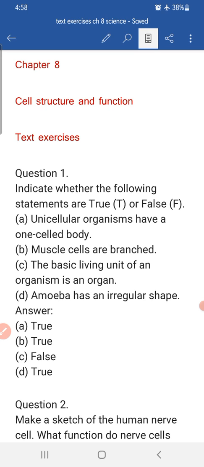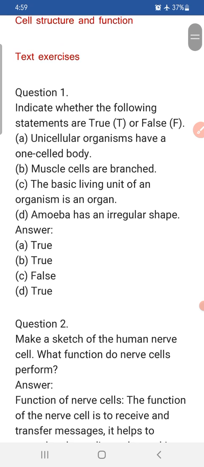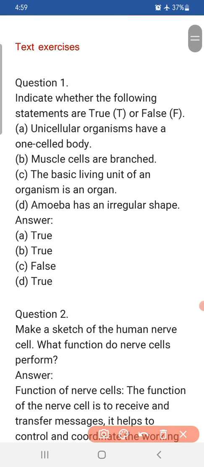Children, we had already completed chapter number 8 of our textbook, that is cell structure and function. Now today we are going to discuss the textbook exercise of this chapter. So let's start chapter number 8, cell structure and function. The first question is to indicate whether the following statements are true or false.